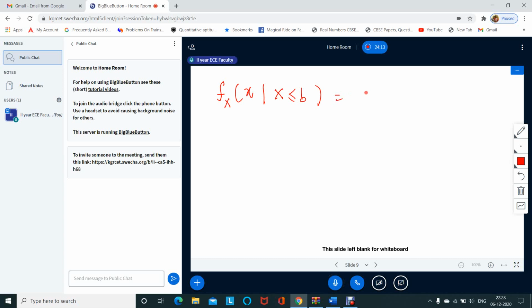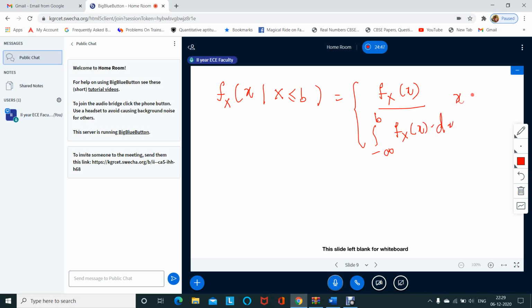We have already shown this. We write it as fx of x divided by the integral from minus infinity to b of fx of x dx.